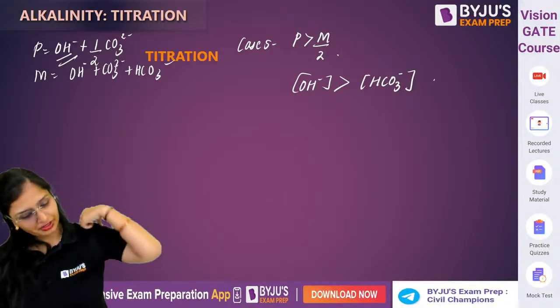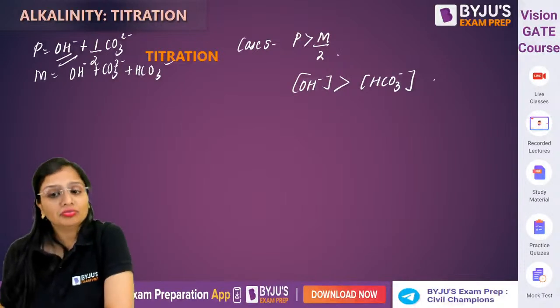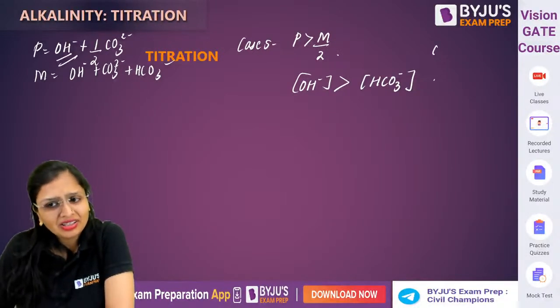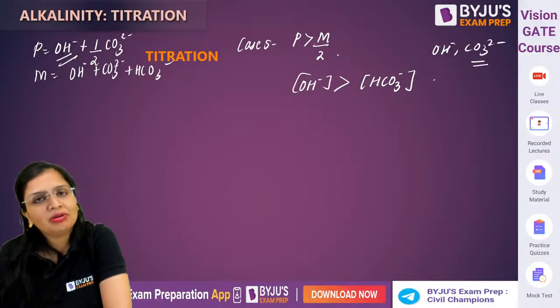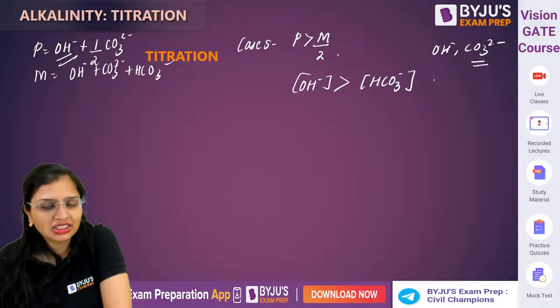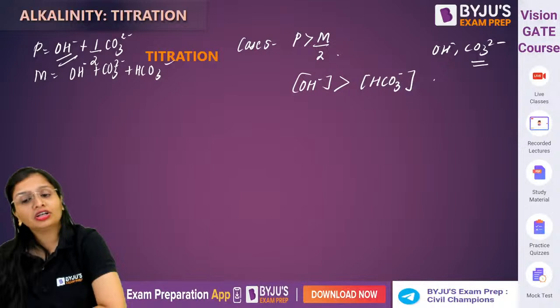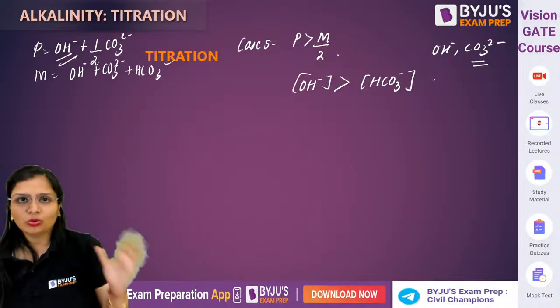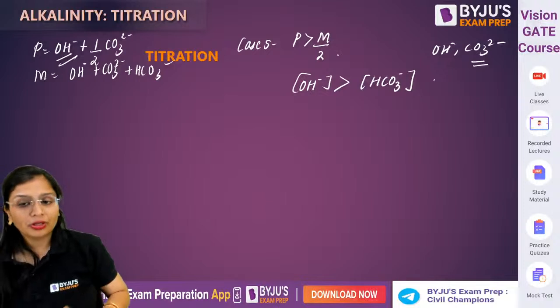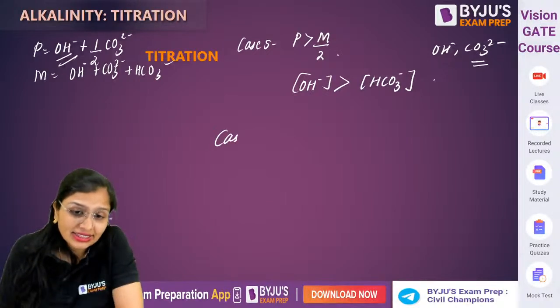This is the meaning of it. Clear? Now, carbonate is there, OH minus, CO3 2 minus is there, but carbonate requires the same amount of H plus in both the stages. So we will not talk about that at all. We are talking about only P is greater than M by 2, so we are talking about only caustic and bicarbonate. Case 6, last case.